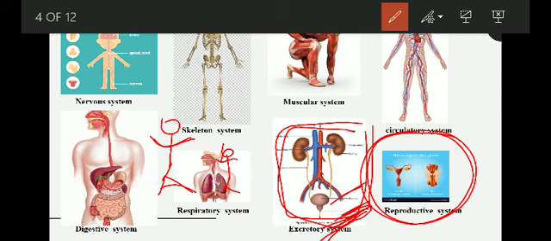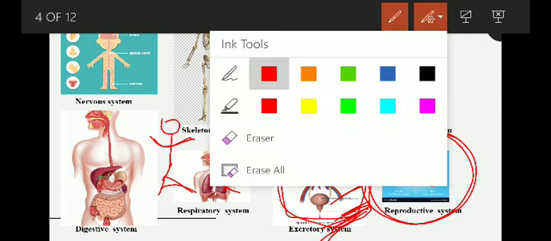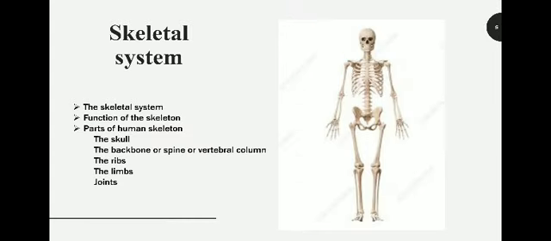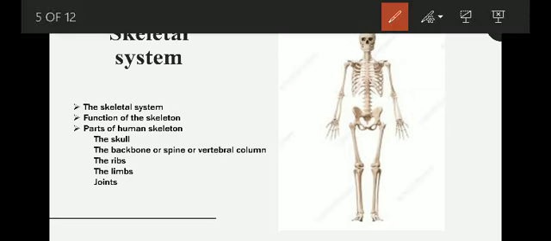So let's move on. Okay, so in this chapter we will basically study two systems in detail, the skeletal system and the muscular system, and the rest of the things we will study in the next classes, further chapters, okay. So in the skeletal system, as we have discussed earlier, the skeletal system is formed basically of bones. When bones join together, that is called the skeletal system.